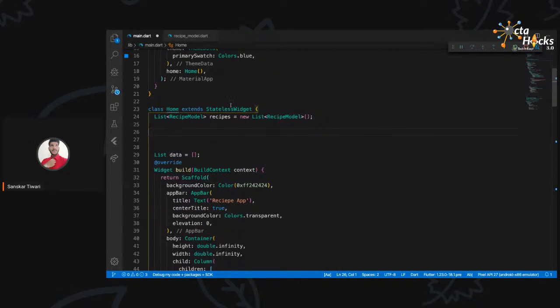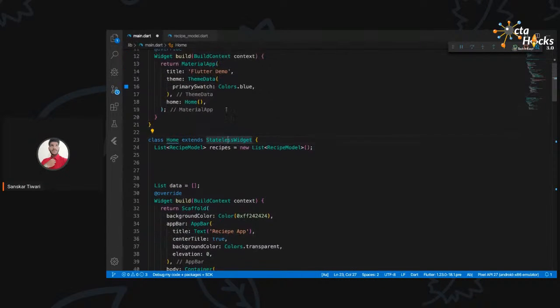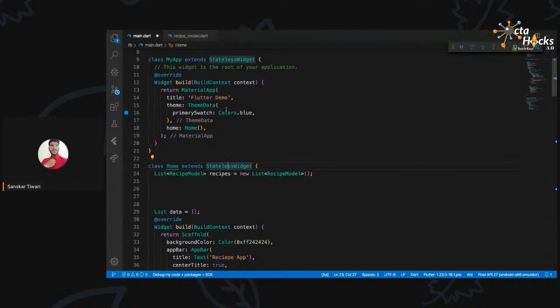Now, this is a stateless widget. So you need to understand the difference between a stateless and a stateful widget. Now what is a widget? Widget is everything. For example, it can be a collection of text, there is an image, there is something like that. So that is a widget, right? If there is something which is not going to update, for example, on your Instagram profile page, your name is not going to change instantly. Your profile picture is not going to change instantly. So that is something you can use as a stateless widget.